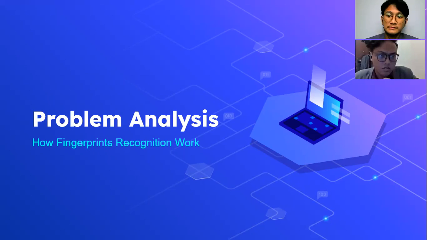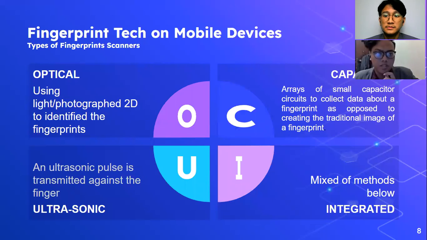Next, fingerprint test on mobile devices. Here, the types of fingerprint scanners already packaged in mobile devices. First is optical fingerprint scanners. Basically, optical is using light or photographed 2D to identify the fingerprints.